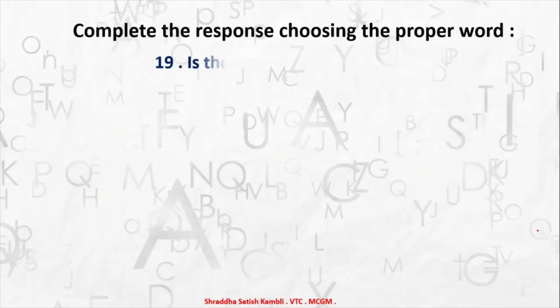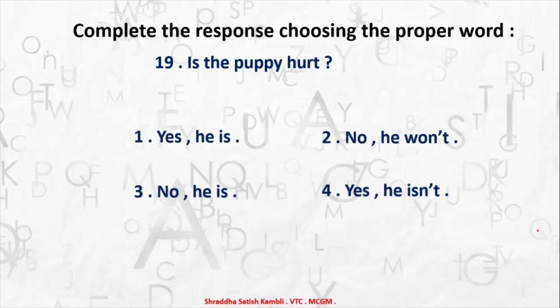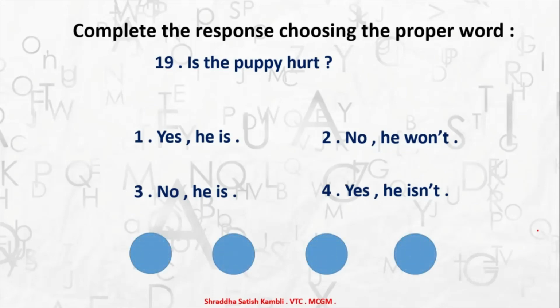Coming to the second last question in this video, is the puppy hurt? So which is the answer? Yes, he is. No, he won't. No, he is. Yes, he isn't. So which will be the correct answer children? It will be the first one. Yes, he is. If I say no, he won't, it doesn't match at all. If I say no, he is, then it doesn't match at all. If I say yes and he isn't also, it doesn't match at all.